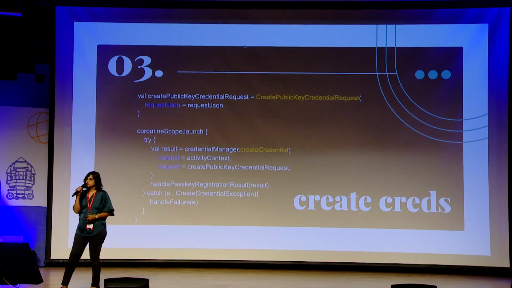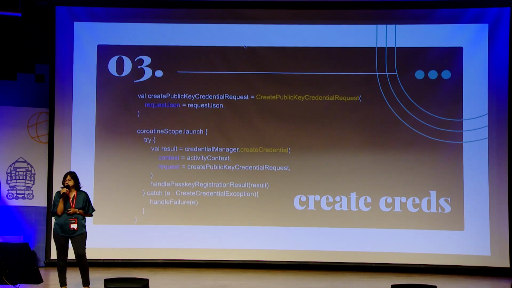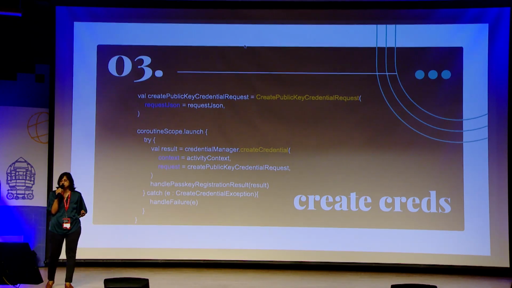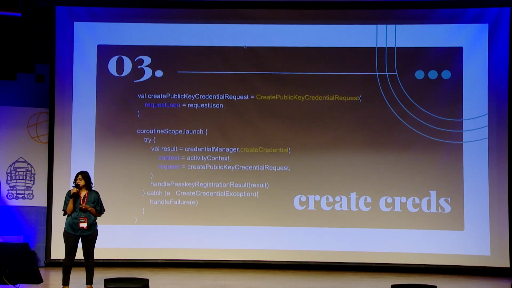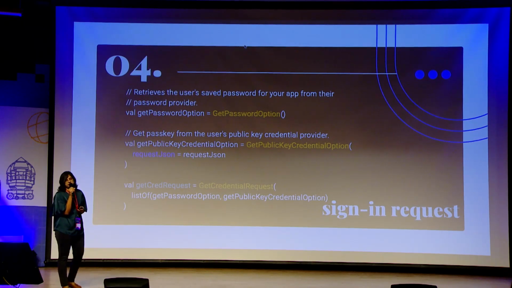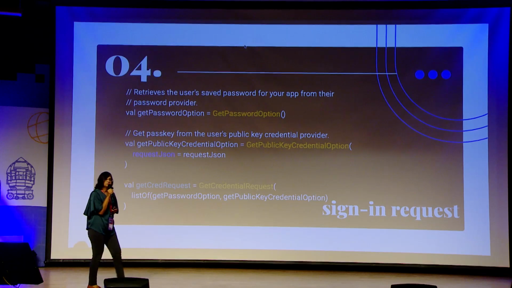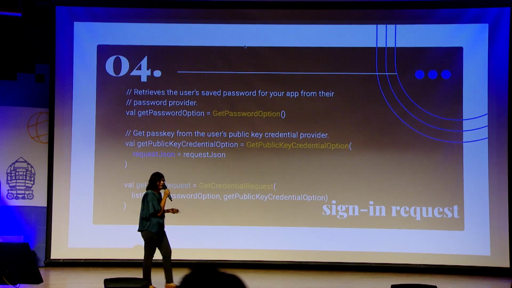So this is the general flow of how you can sign in your user. Again, I'll be having a visual aid at the back of the talk to give you more of a sense of this.